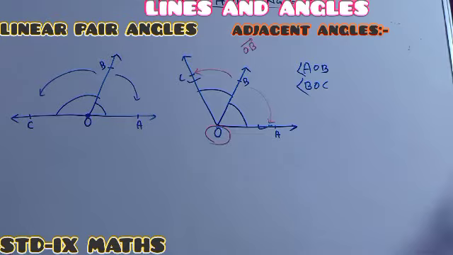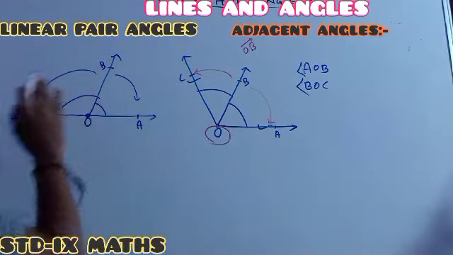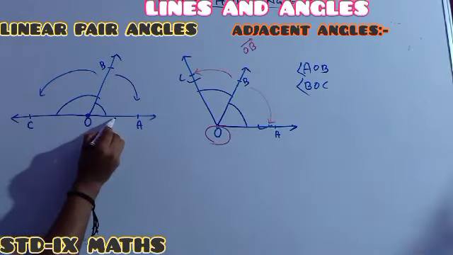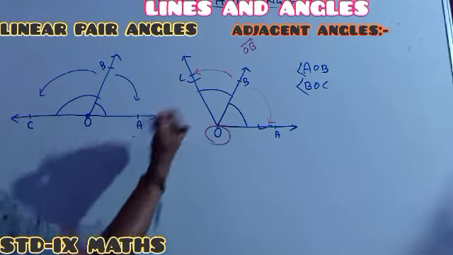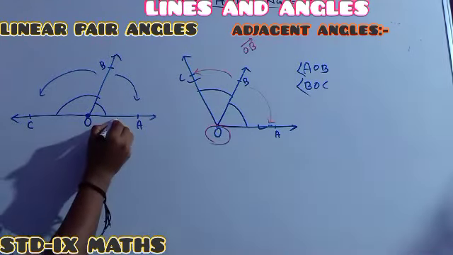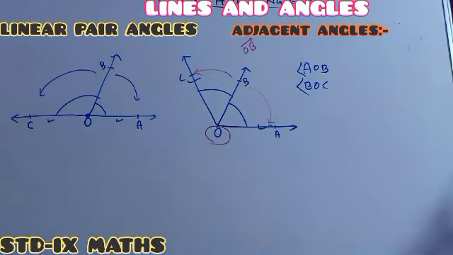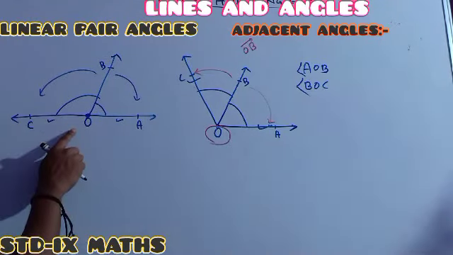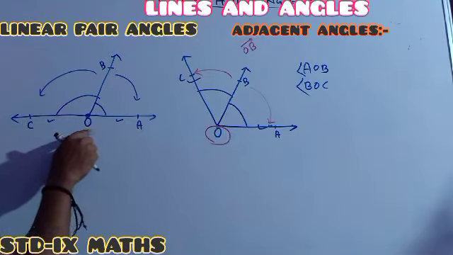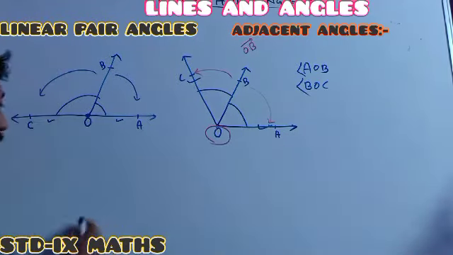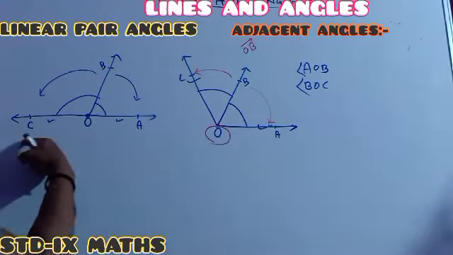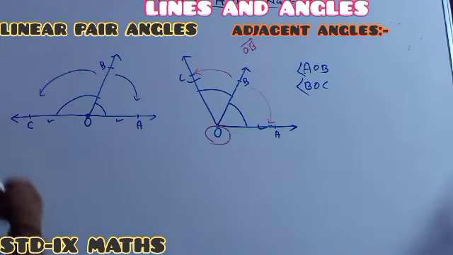Another thing, remember, whenever both are adjacent angles and both the non-common arms, this one is non-common and this one is non-common. See, whenever the non-common arms are opposite to one another, this one looking to the front side, this one looking to the back side, in the same line.